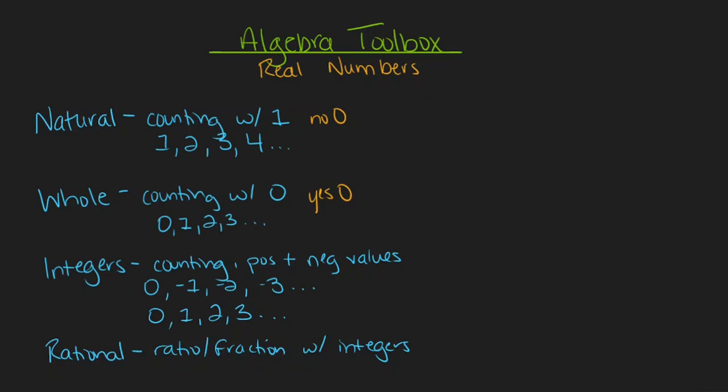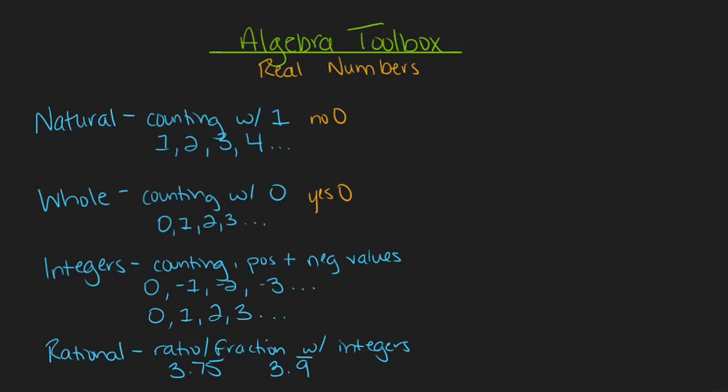When we're talking about rational numbers, these are values that can either be expressed with a decimal that ends, so something like 3.75, or with a decimal that repeats forever, so something like 3.9 with a repetition sign over top of it.